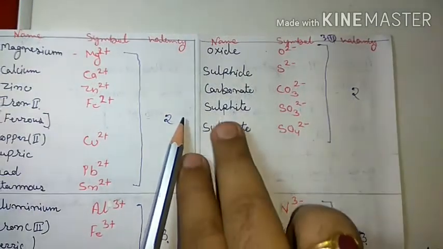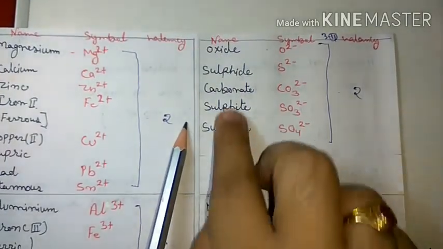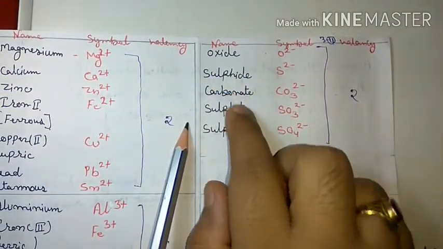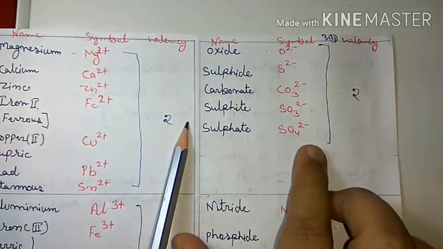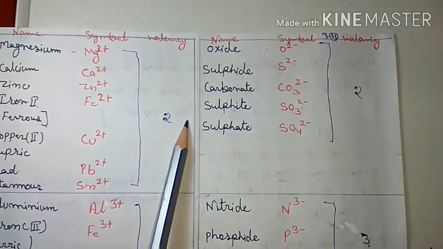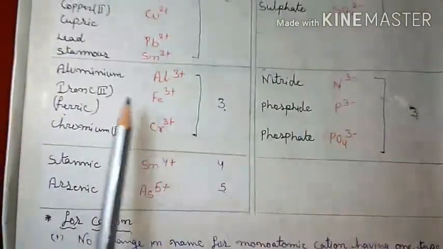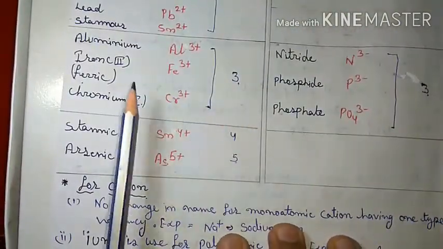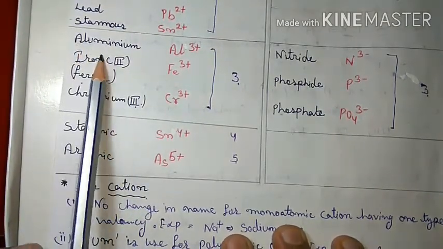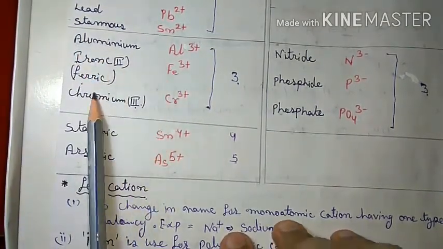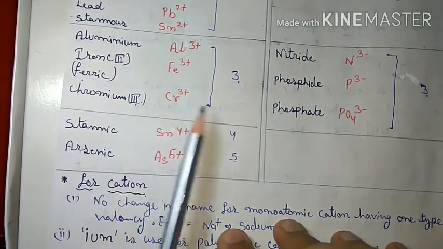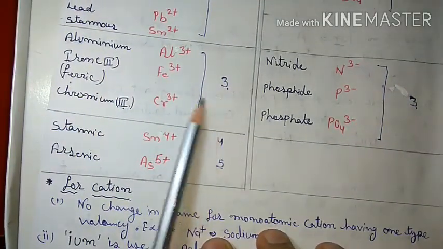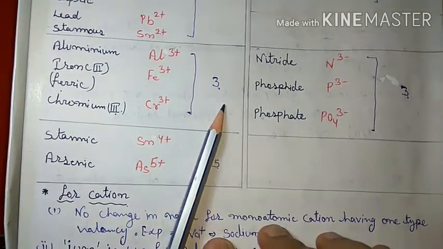Similarly, if we consider the negative, that is anions, then oxide, sulfide, carbonate, sulfite, sulfate, they have valency 2. If we consider the valency 3 ions, then the cations are aluminium, iron third, which is also called ferric, and chromium third, that is, they have plus 3 charge, so the valency is 3.